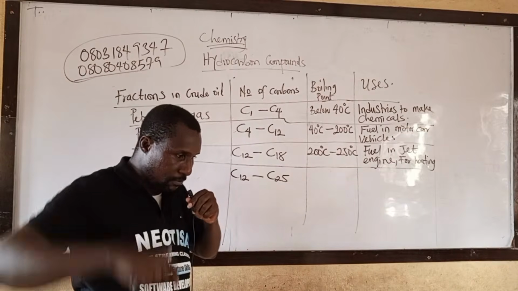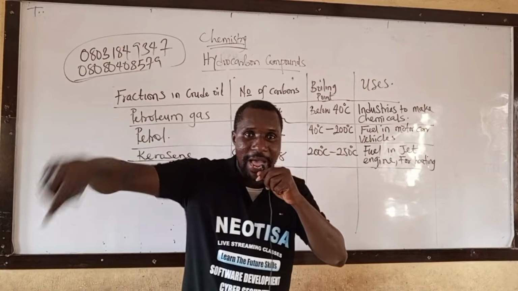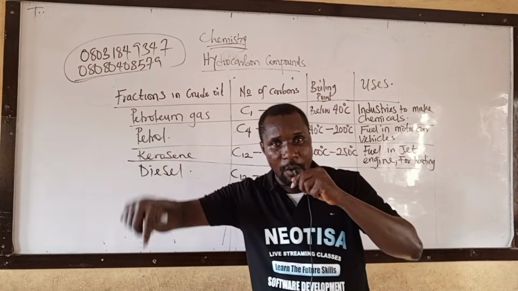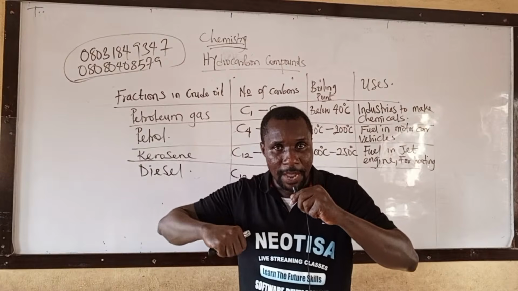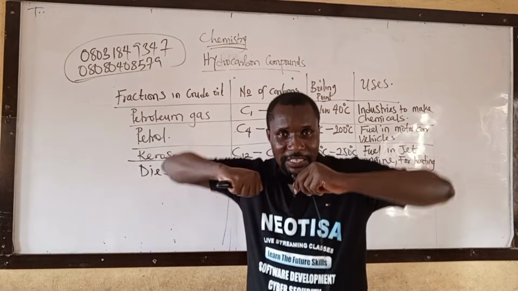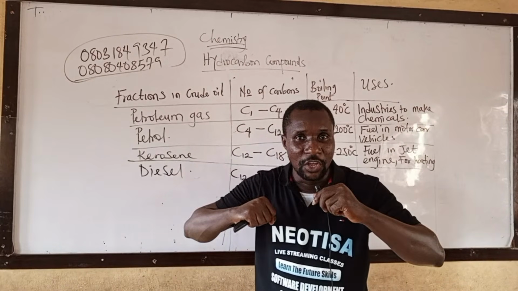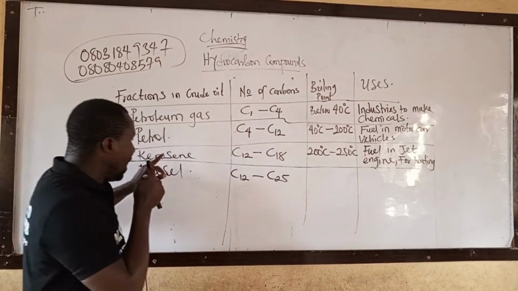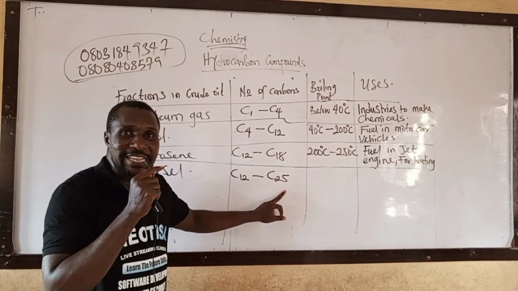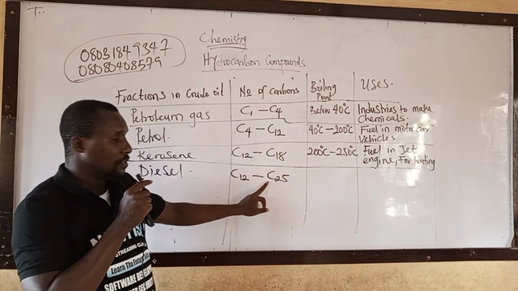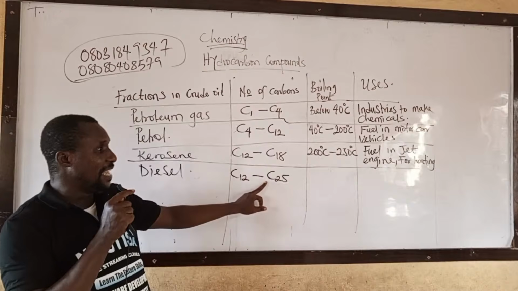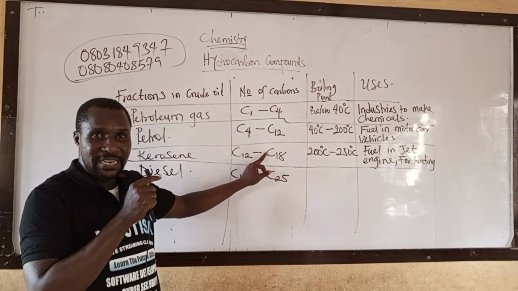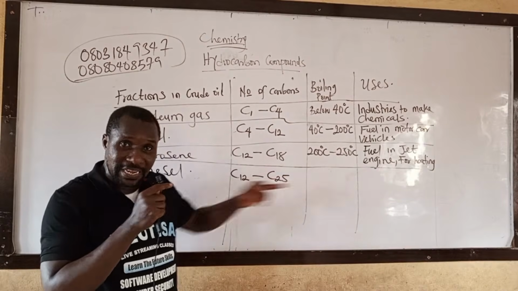Everybody write it down. As the number of carbons of a hydrocarbon compound increases, what happens? Their density increases. Their boiling point also increases. That means, look at diesel and kerosene. Which one has the higher number of carbon? Diesel. That means diesel is denser and heavier than kerosene, and it will have a higher boiling point than kerosene.